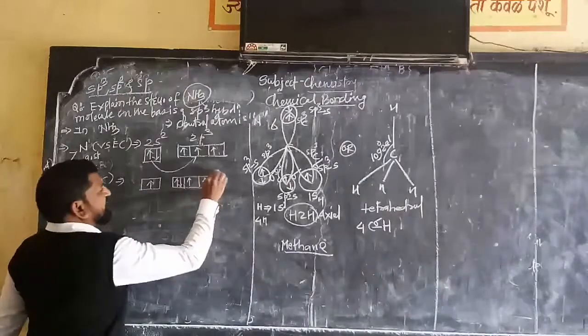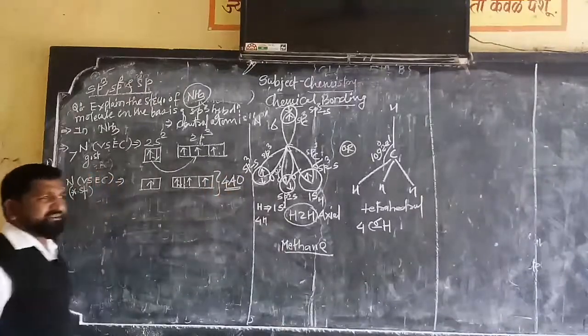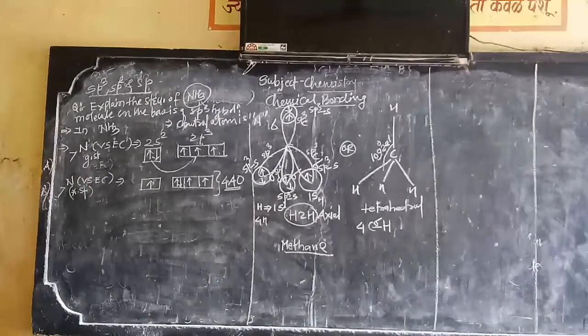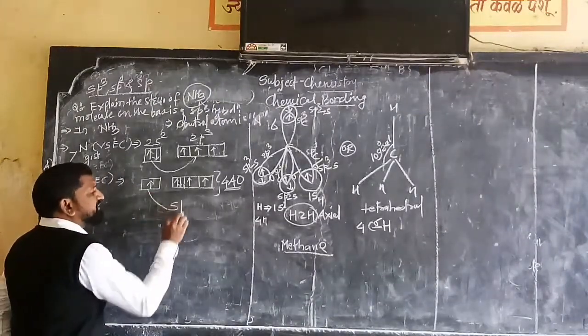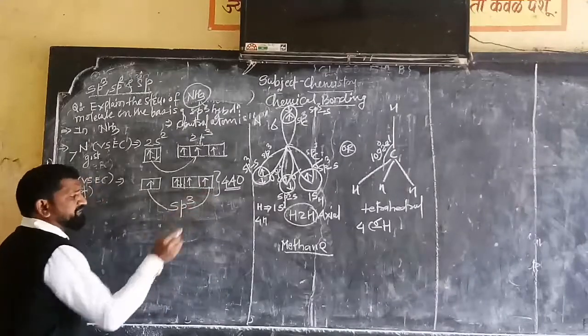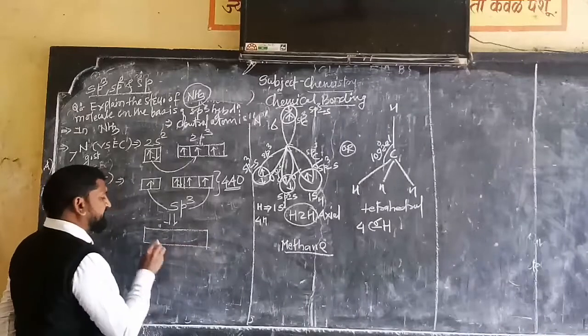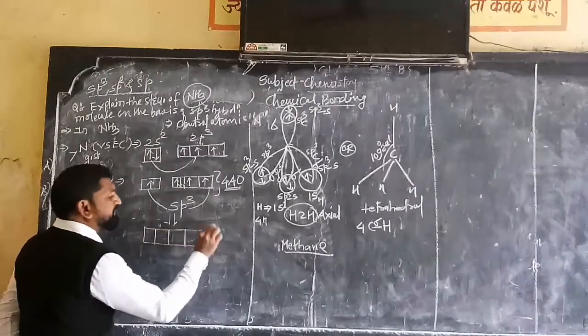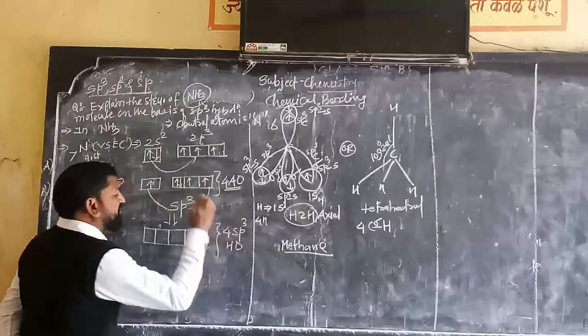These are called the usual four atomic orbitals of the nitrogen atom. Now they take part in the hybridization having name sp3 to produce four equivalent, same energetic hybrid orbitals having name four sp3 hybrid orbitals.